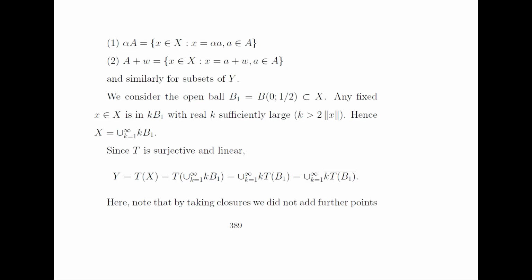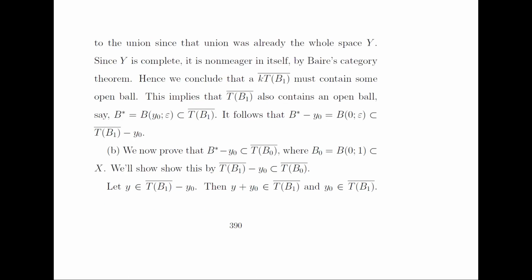And since T is surjective and linear, we have y = T(Ax), and X is equal to the union of k times B1. Because T is linear and onto, this is equal to the union of k times the closure of T(B1). Here we have noted that by taking the closure, we did not add further points to the union, since that union was already the whole space Y.